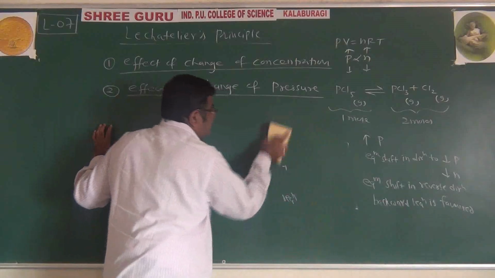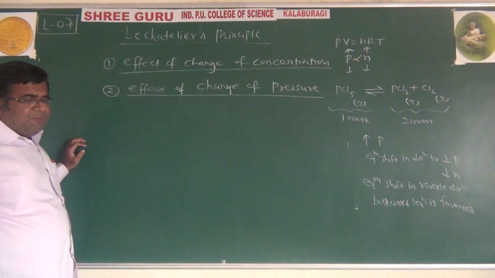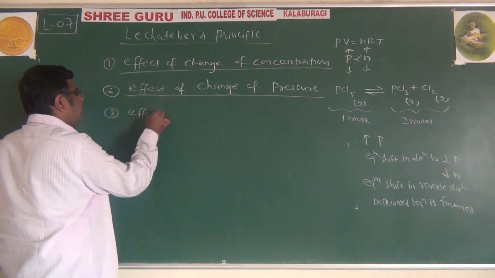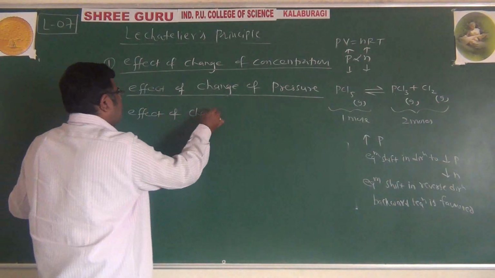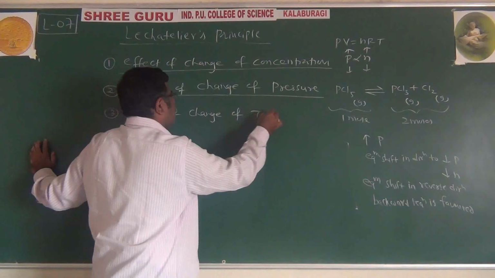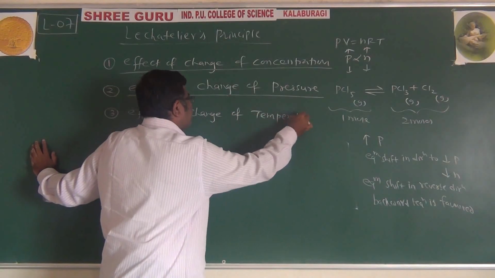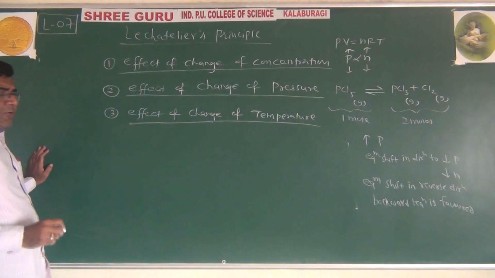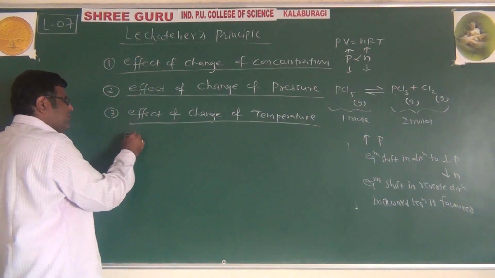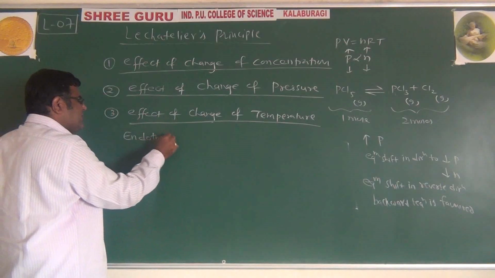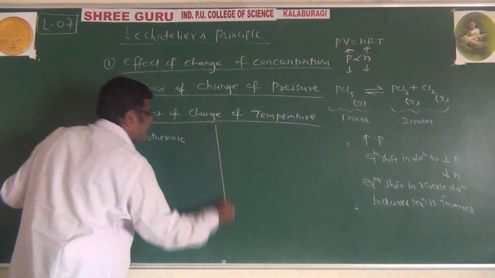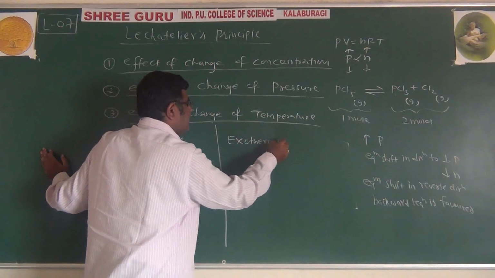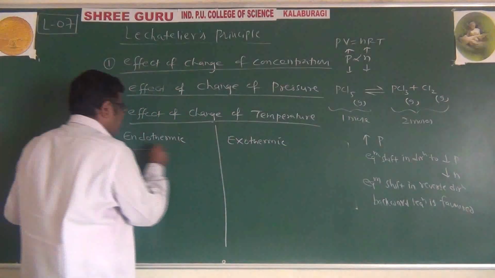So this is one of the important parameters to change the equilibrium. Now third is the effect of change of temperature. Now it goes in two ways: if the reaction is endothermic and if the reaction is exothermic. See how it goes.